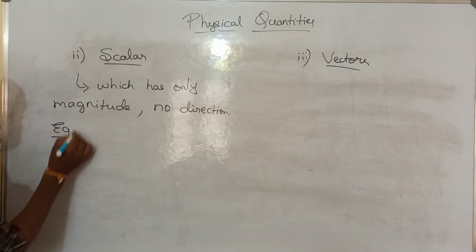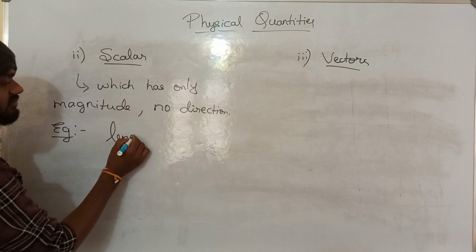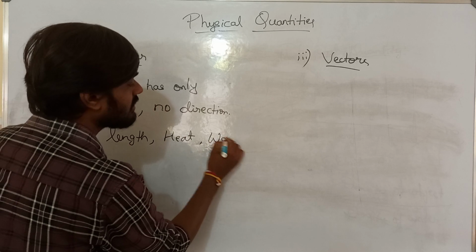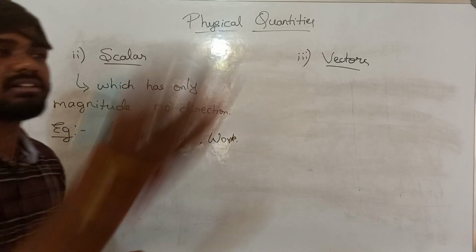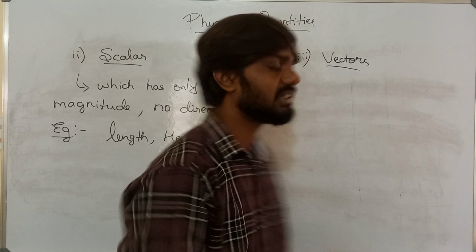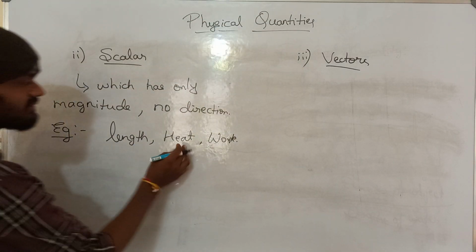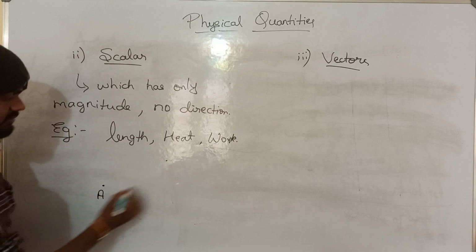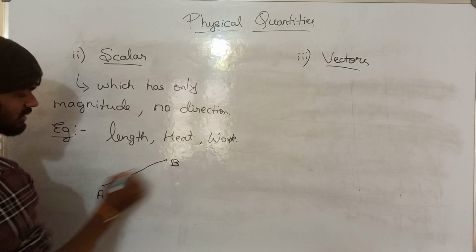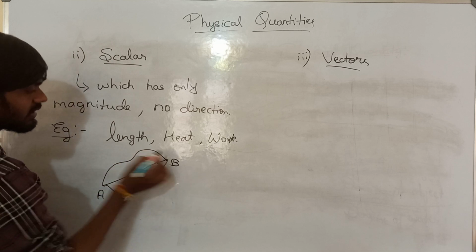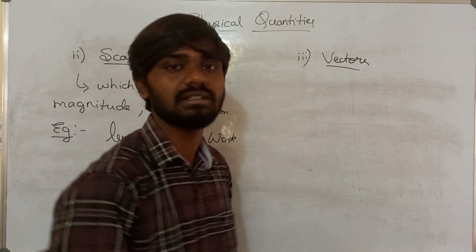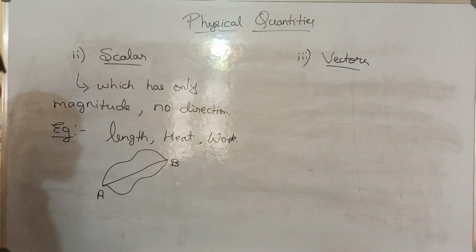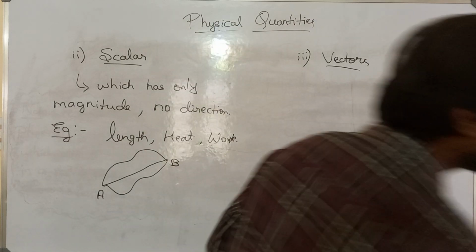Examples: length, heat. This is one best example. Also work. See, it doesn't matter. Heat किधर से आया? It doesn't matter. The same with work; you will study this very well in the thermodynamics chapter. Let's say if you want to move from point A to B, work done through this path, work done through here, or work done through here, all remain the same. It doesn't matter with the directions, however it may pass. So these types of quantities are called scalar quantities, and we will study this in detail in the vectors chapter.